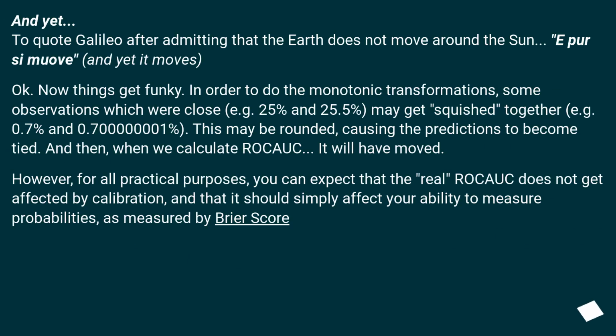And yet, to quote Galileo after admitting that the Earth does not move around the Sun, "E pur si muove," and yet it moves. Okay, now things get funky. In order to do the monotonic transformations, some observations which were close, for example 25% and 25.5%, may get squished together, for example 0.7% and 0.70000000001%. This may be rounded, causing the predictions to become tied. And then, when we calculate ROC AUC, it will have moved.